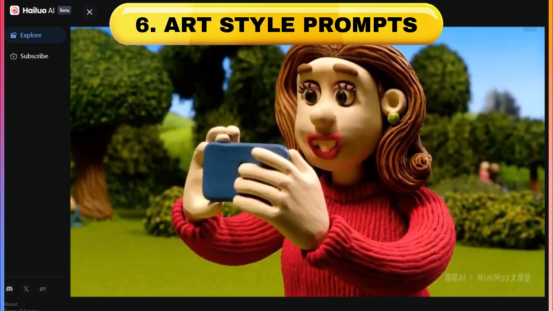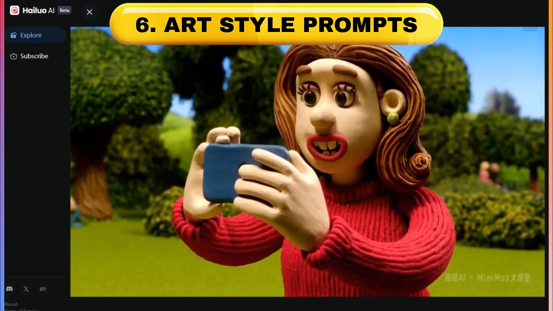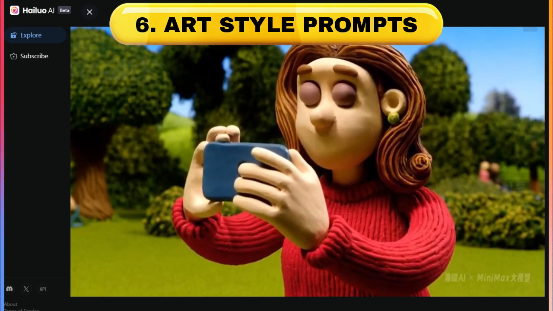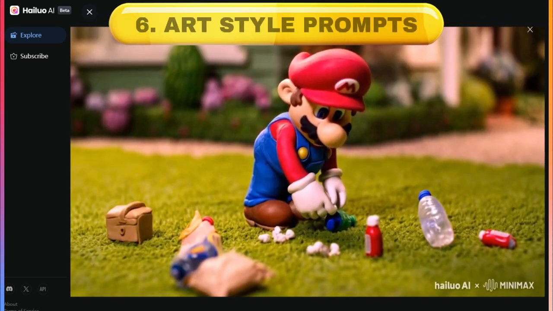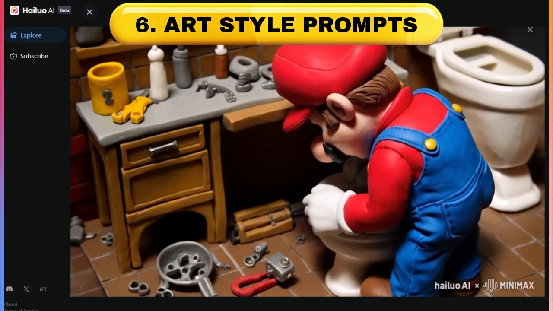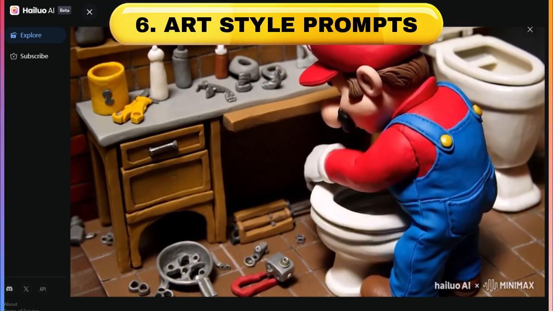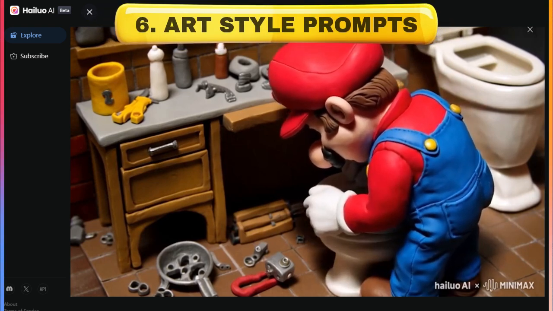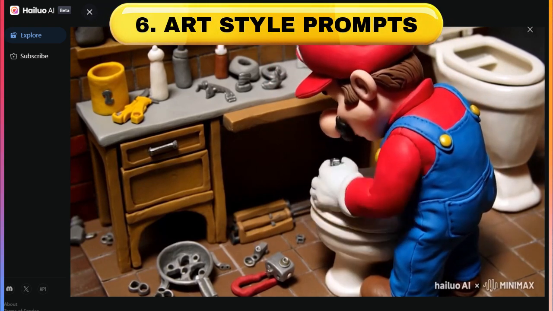It does a great job at doing claymation-style videos as well. So like that Wallace and Gromit style, we've got one of Mario picking up trash off his lawn. And this one, which is one of my favorites, Mario actually doing his job, which is being a plumber. It looks like someone's actually made a stop-motion claymation animation.